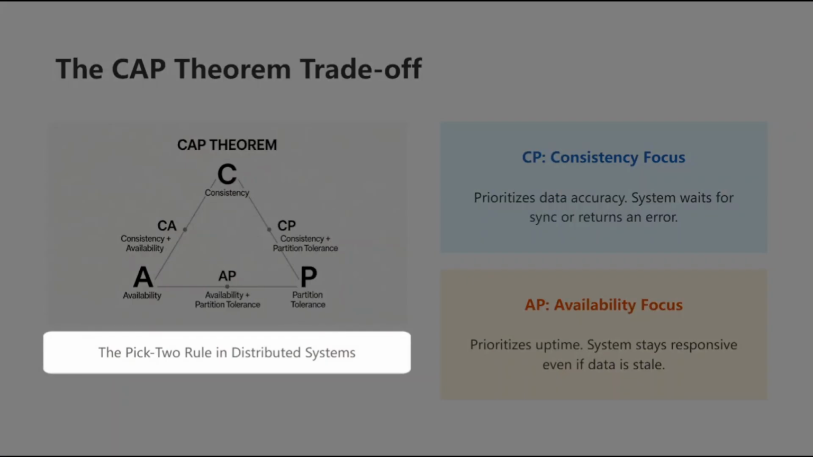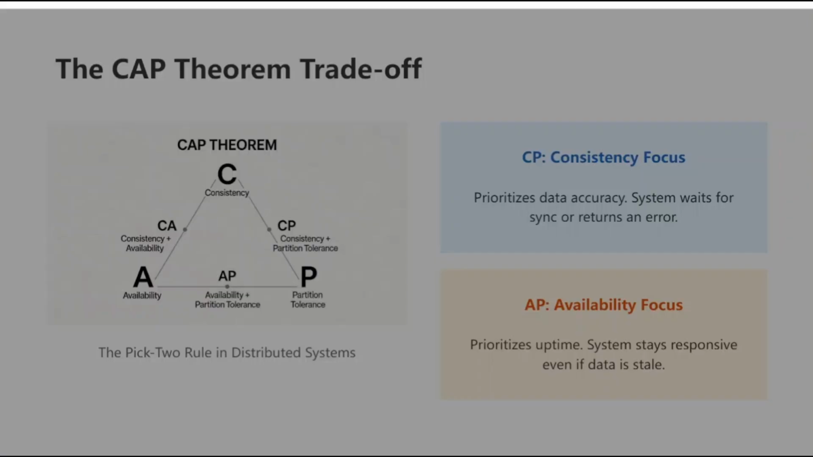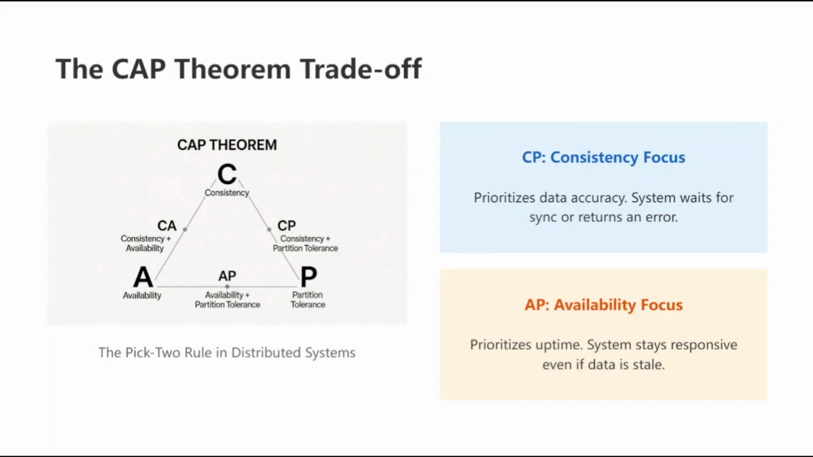Building on our definitions, this brings us to the famous pick two rule. In any distributed system, you are essentially choosing which side of this triangle you want to live on, because you simply cannot have all three at once. This triangle visualizes the trade-off perfectly. Since network partitions are a reality we can't avoid in modern systems, we are usually forced to decide whether we lean toward the CP side or the AP side.